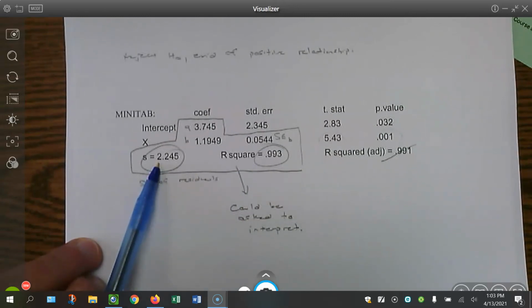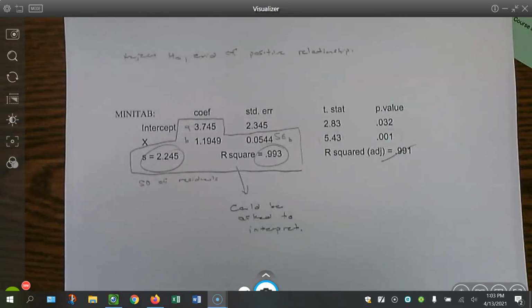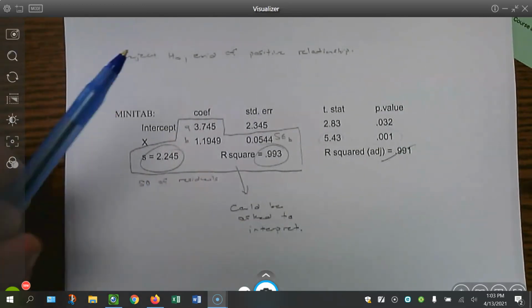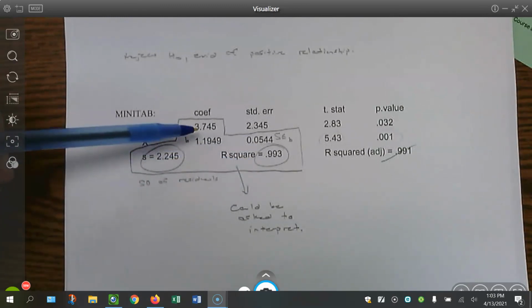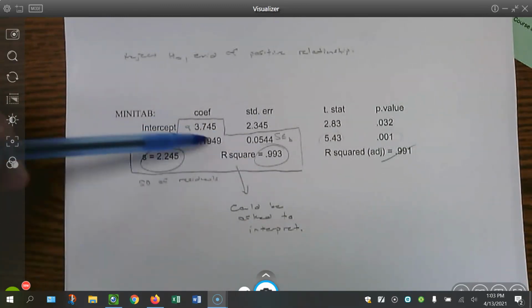S is the standard deviation of the residuals, just on average what the distance is between the actual and the predicted values, whatever that is in context. And R squared, that's what percent of the variability is explained by the linear model. So those are things you could be asked to interpret, any one of these 5 that's in this shape here.